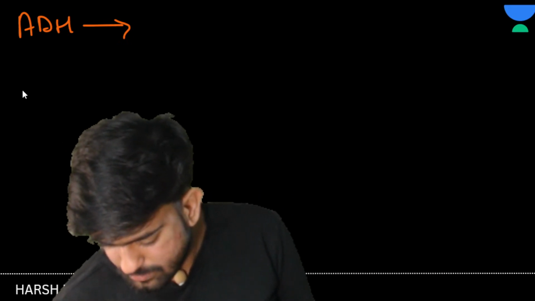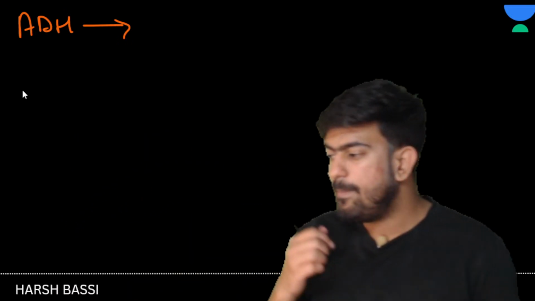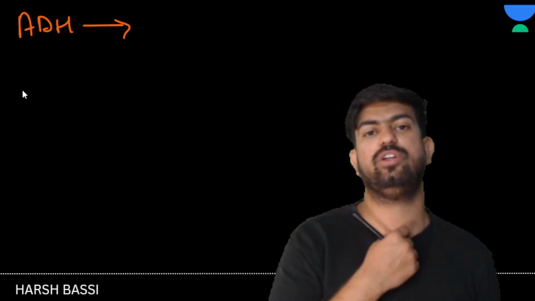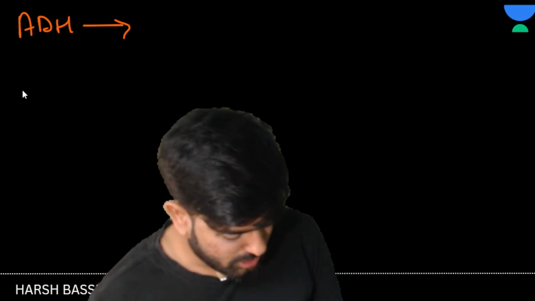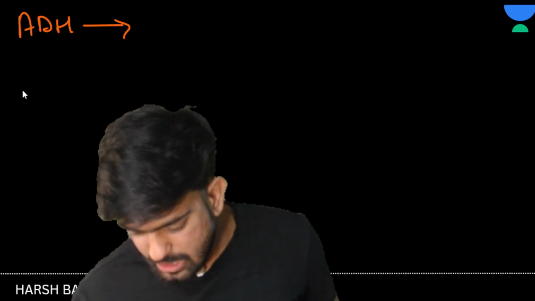Clear to everyone? Tell me. And when all these things happen, when the blood pressure becomes normal and the blood volume becomes normal, then what is going to happen? Sir, the RAS mechanism will be stopped. Okay? Great. Great. Chalo.